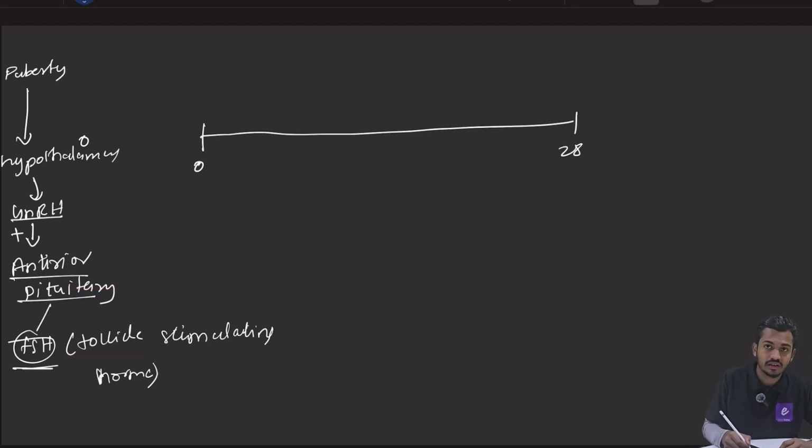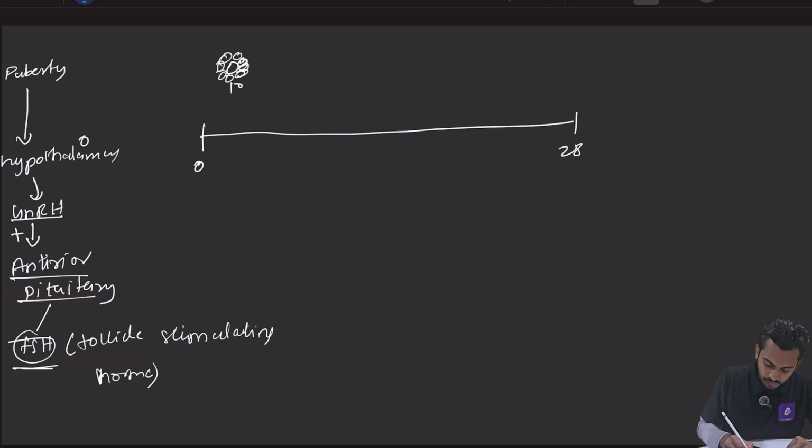Anterior pituitary gland is releasing FSH. Now what will this FSH do? It will do two things. The first thing it will do is it will stimulate the follicle. तो जब ये follicle को stimulate करेगा तो क्या होगा दोस्तों? So this is your primary follicle.